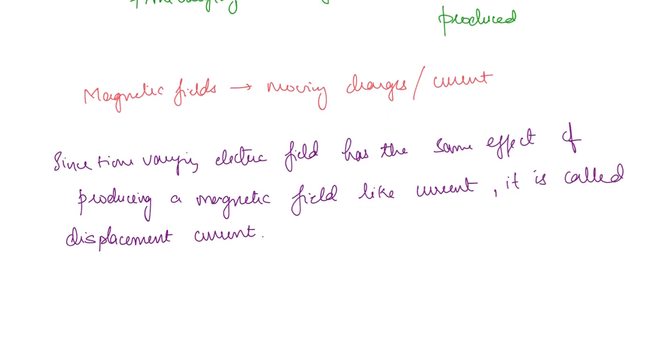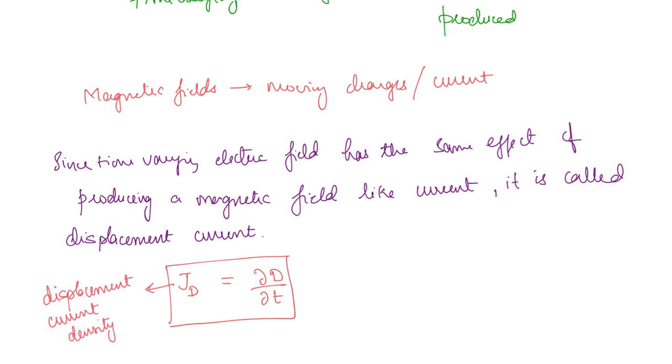So the displacement current density is given by ∂D/∂t. This is the displacement current density. So basically displacement current is not because of flow of charges but because of time varying fields.